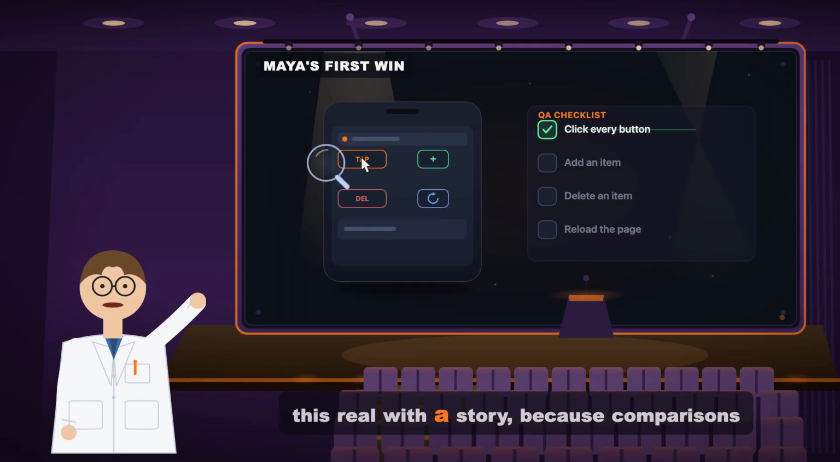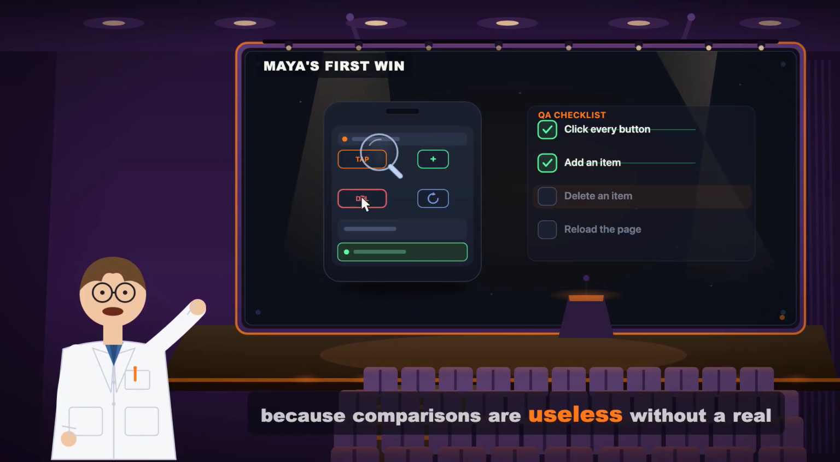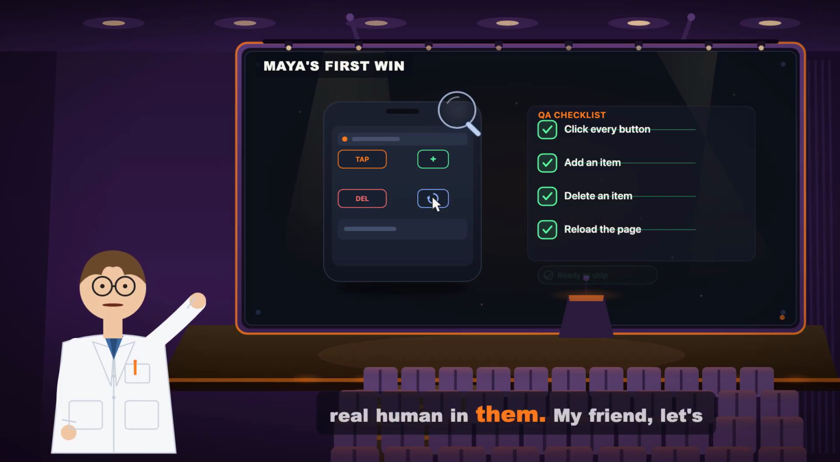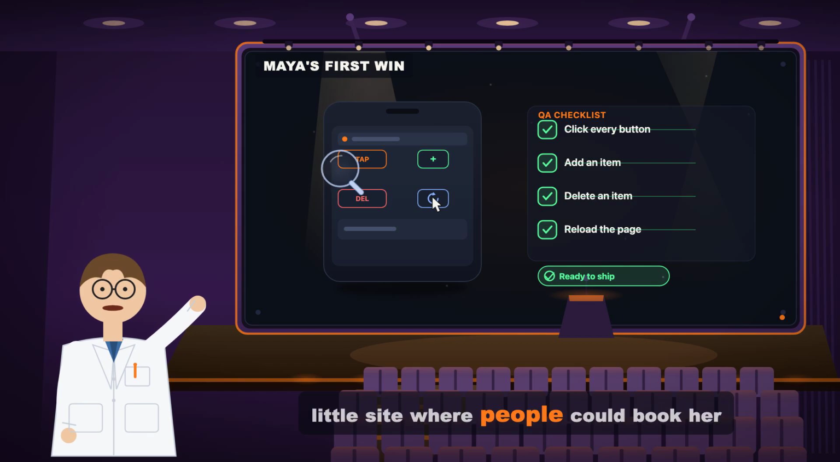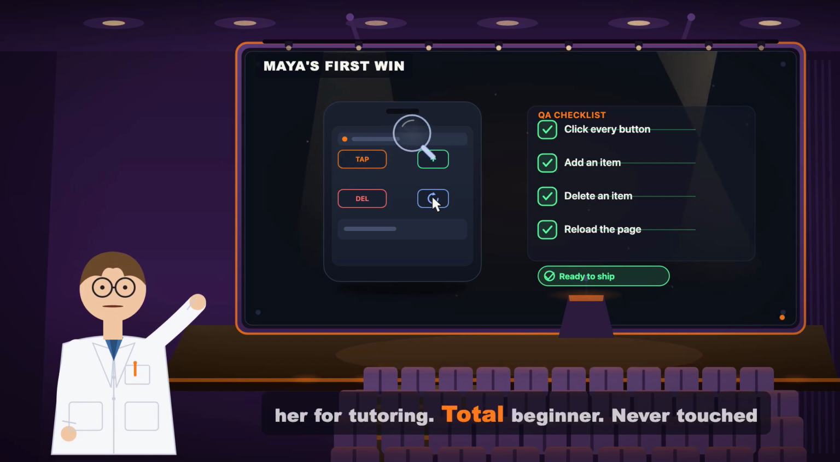Okay, let me make this real with a story, because comparisons are useless without a real human in them. My friend, let's call her Maya, wanted to build a little site where people could book her for tutoring. Total beginner.